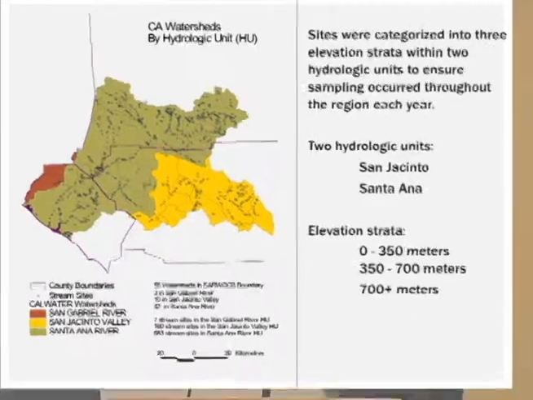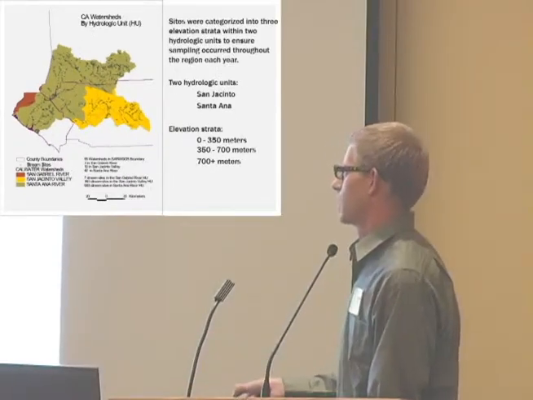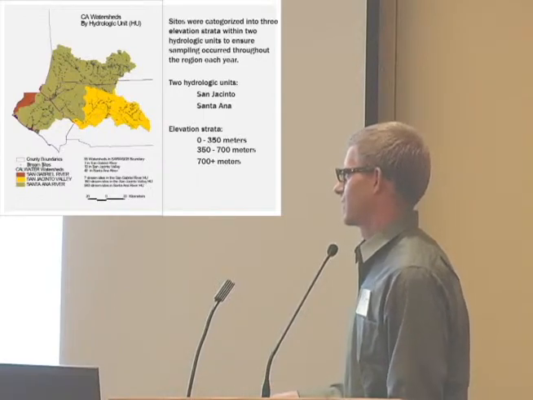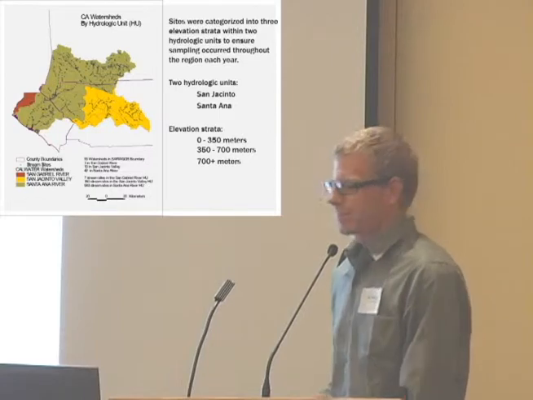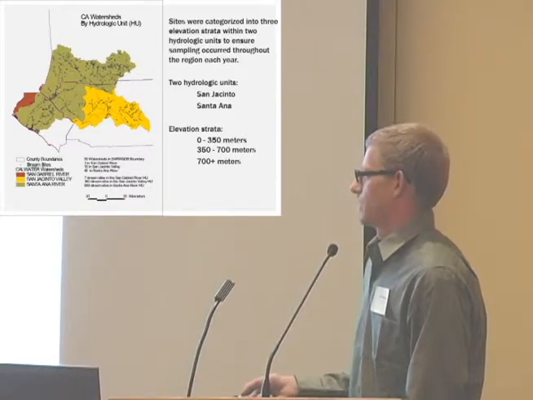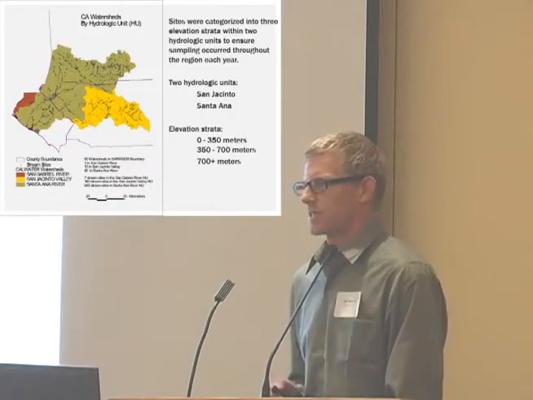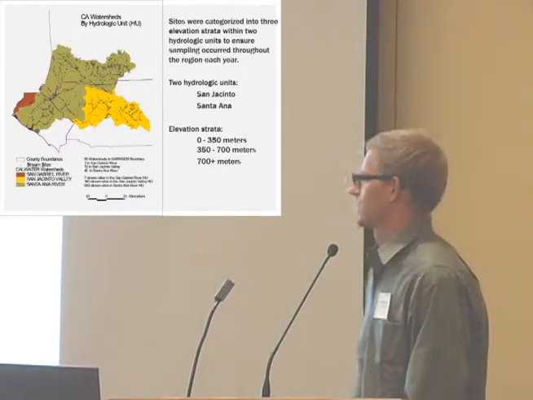Okay, this is Los Angeles, this is San Bernardino County, Riverside, Orange County, further south is San Diego County, and this is the Pacific Ocean. For this presentation, I'm only going to be focusing on the results from the Santa Ana Watershed, and the blue dots represent the 750 random stream sites generated through the probabilistic design.